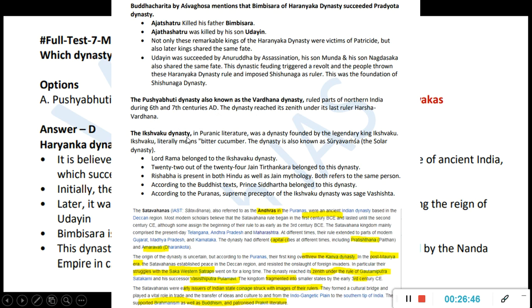Then Ikshvaku is very important because it's believed that Lord Rama belonged to this, and Lord Rama and all is in the news all the time. So maybe they can trouble you. This dynasty is also called the Surya Vamsha or the Solar dynasty. Ikshvaku literally means bitter cucumber. The Tirthankara people were part of it. Rishabha is present in both Hindu as well as Jaina mythology. Then according to Buddhist text, Prince Siddhartha belonged to this dynasty. According to the Puranas, the supreme protector of the Ikshvaku dynasty was sage Vasishta. So all these important people are part of this. So maybe UPSC can trouble you.